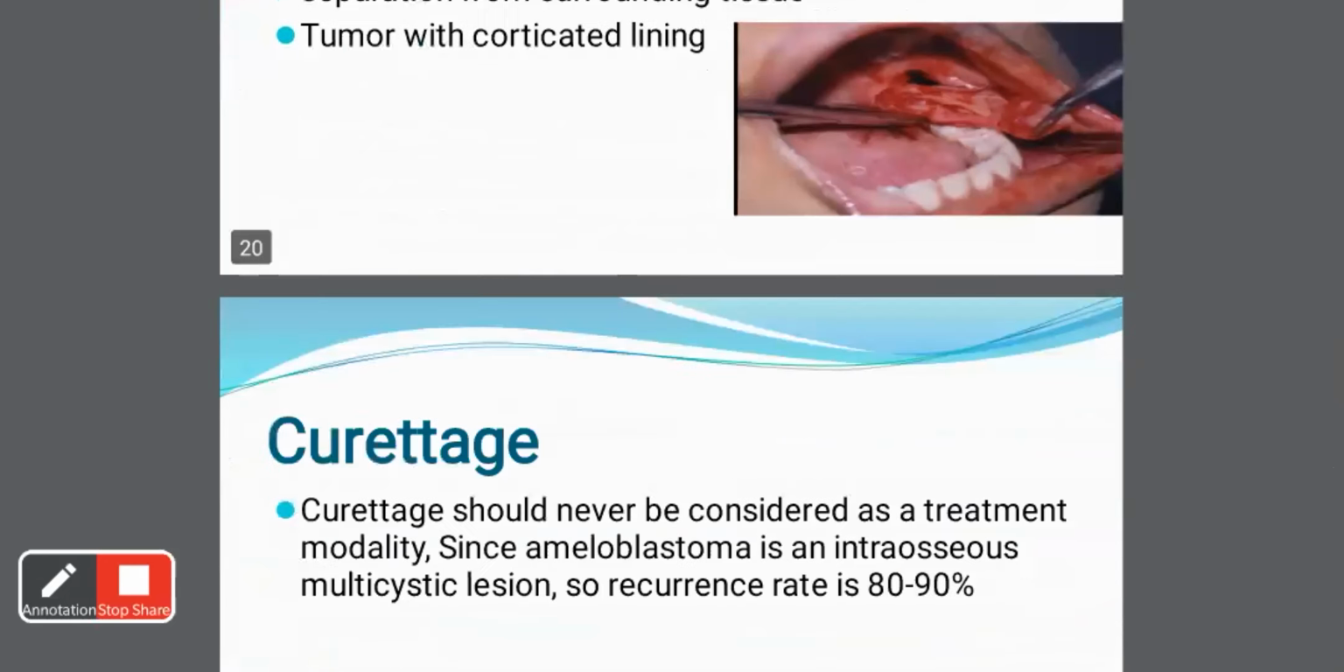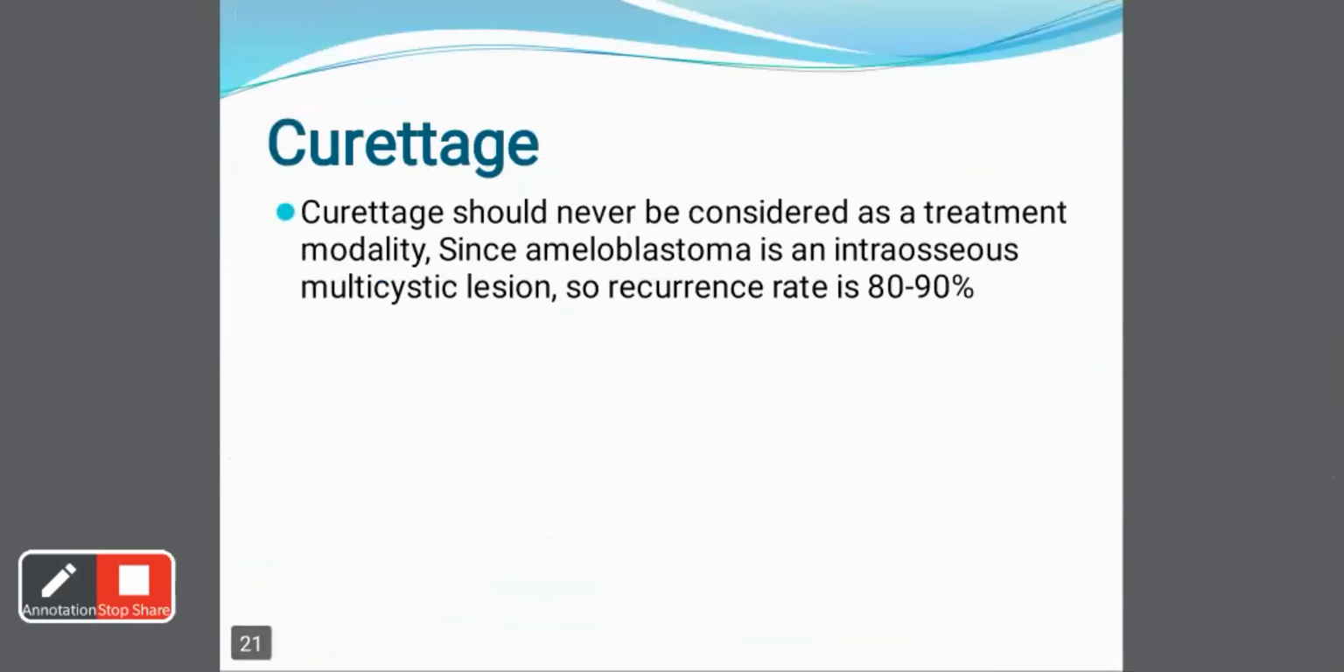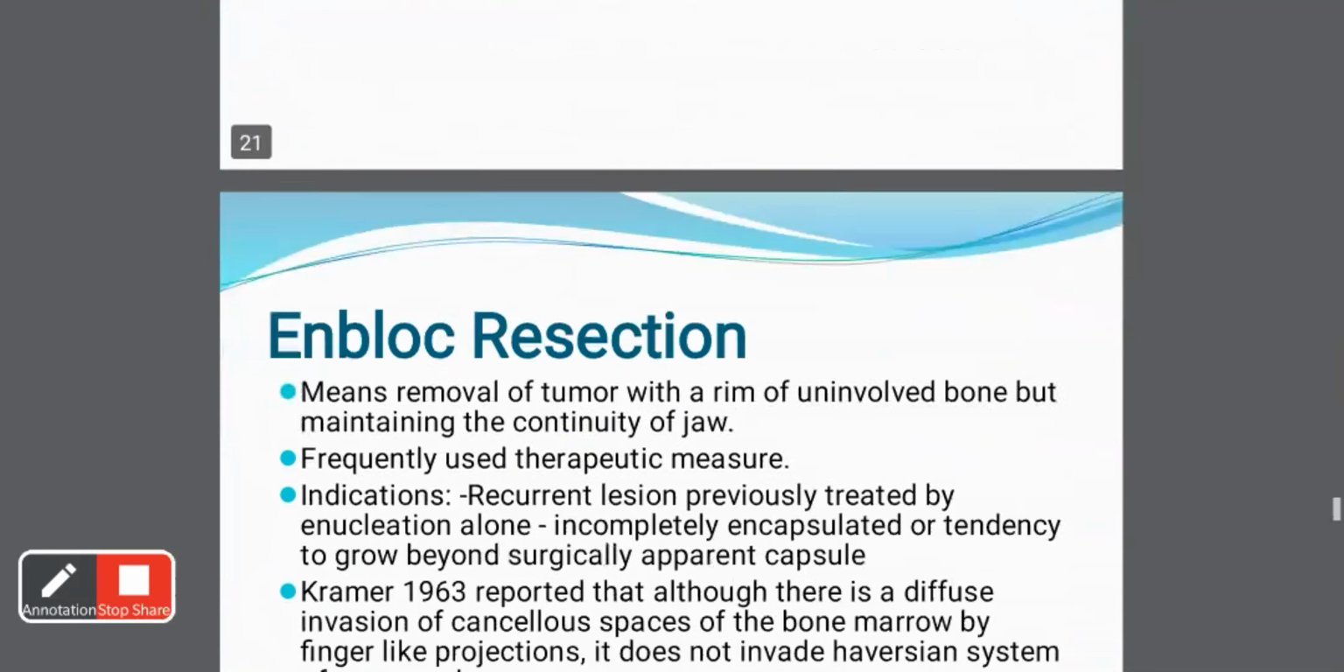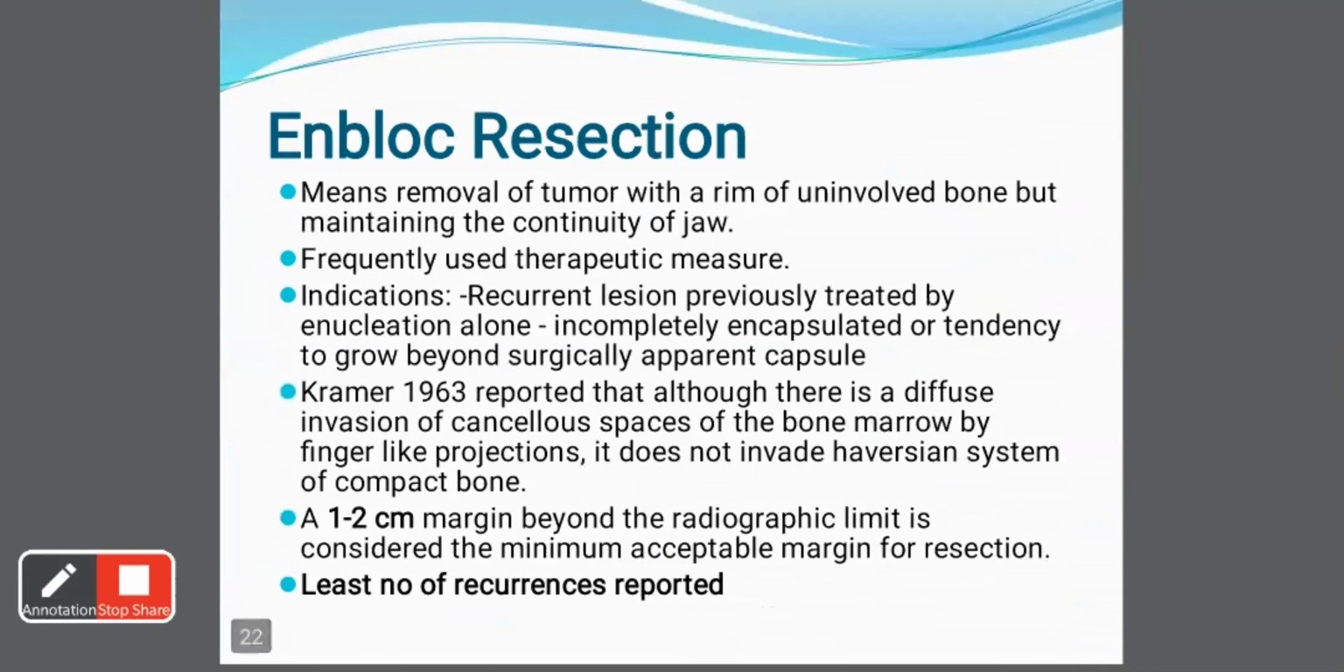The second treatment modality is curettage. Curettage is absolutely contraindicated in ameloblastoma because ameloblastoma is an intraosseous multicystic lesion. That is, it involves the cancellous as well as corticated part of the bone. So if we perform curettage, there are many chances that the lesion is left behind and there can be recurrence. So curettage is contraindicated. The next important modality for ameloblastoma is en bloc resection.